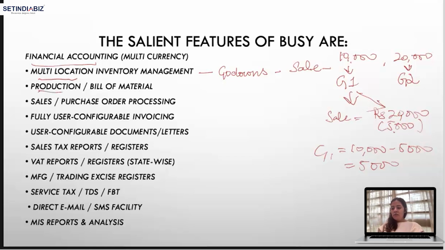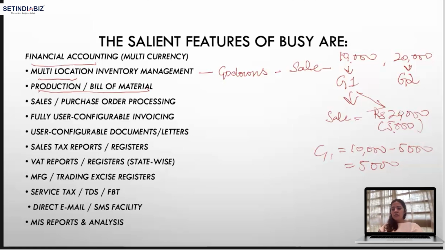Then again, we have production and bills of material. What do we mean by that? We can create bills of material. If you all remember, in Tally, what we used to do was, when we are running a business of some product which is being assembled within our organization, right? So when we are selling, for example, desktops, laptops, and the screen, the keyboard, the mouse, the software, the CPU, the motherboard, all is being assembled within our organization.